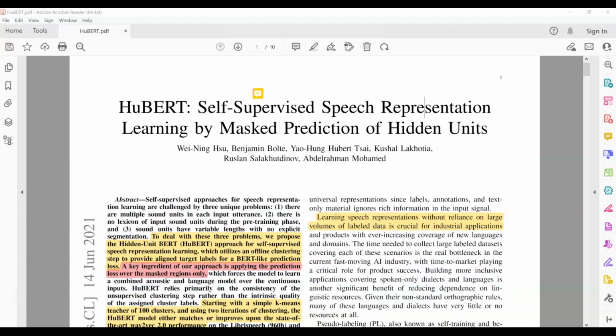In today's video, we're going to review another remarkable paper in the field of speech processing. This is a paper that was presented by Facebook in 2021. So it's a relatively old paper considering the pace at which AI is currently moving.